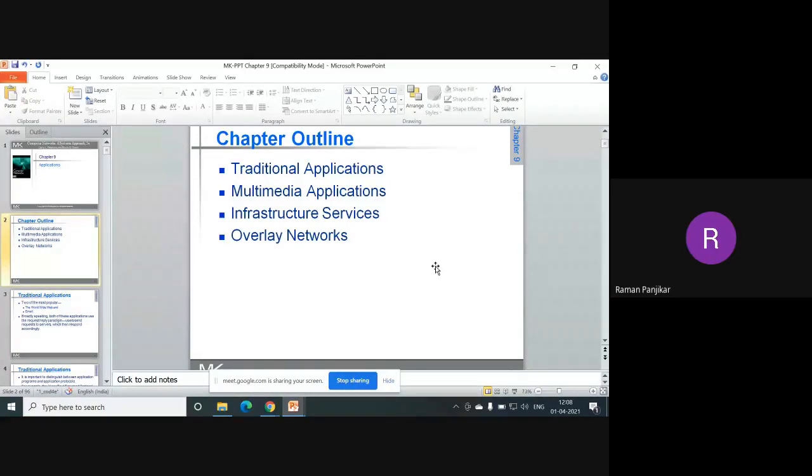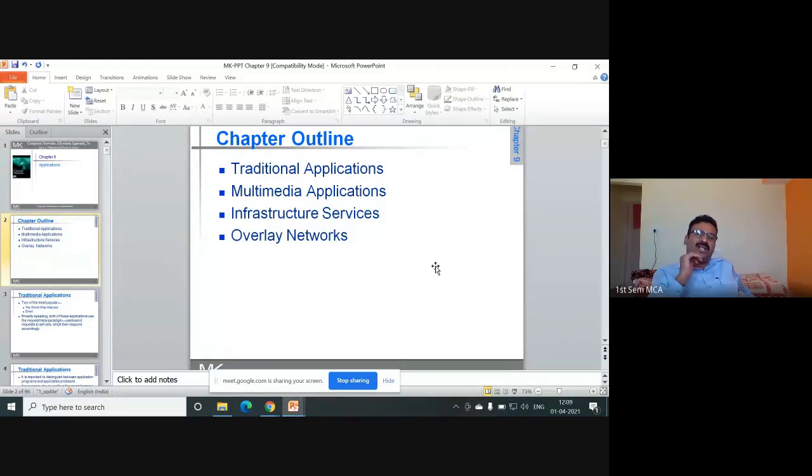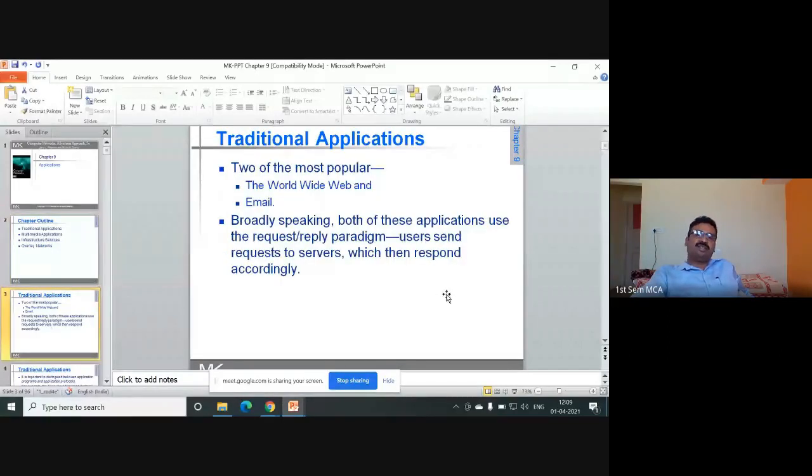Traditional applications, multimedia applications, infrastructure services, and overlay networks. Very good. We discussed many of the applications. That means like email application, World Wide Web, and different protocols. But what is the scope of coverage we can understand by looking at this chapter? These are the things that you have to cover for the examination.